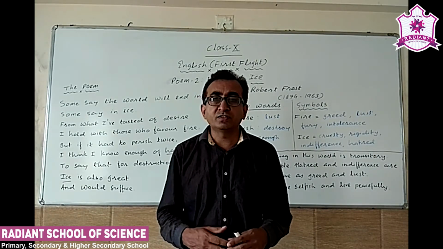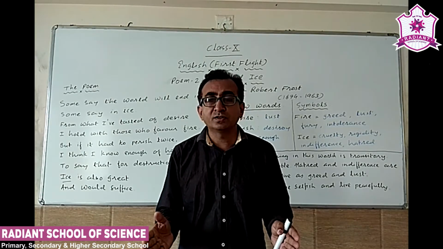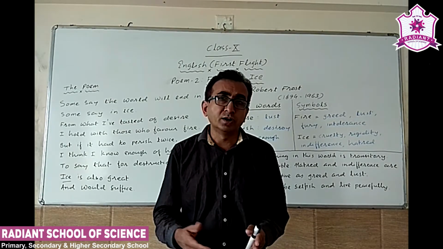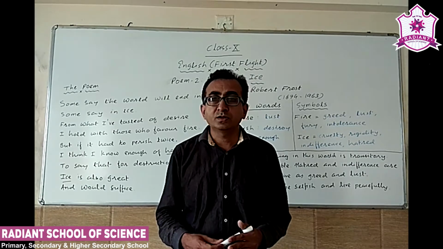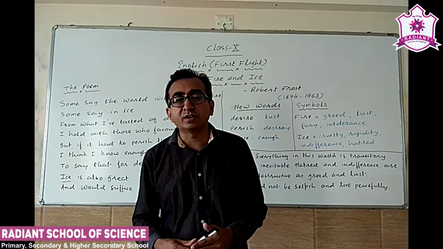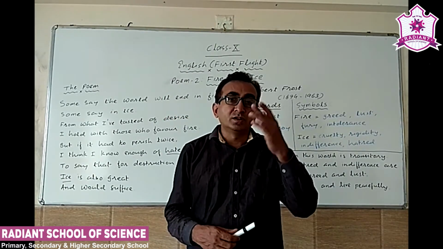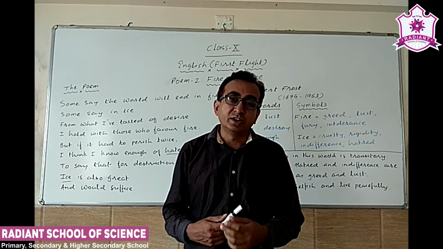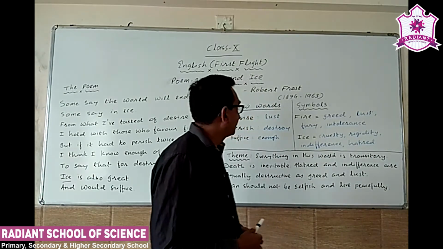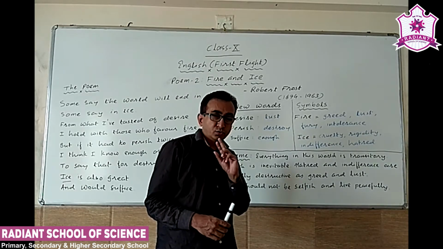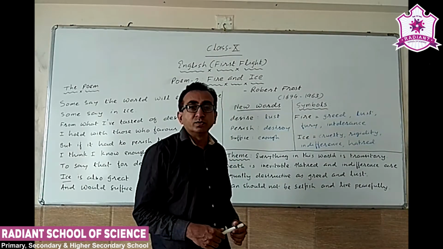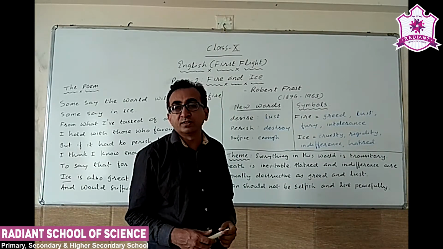It merely represents the two different opinions about how the world would come to an end. Now, in order to understand the theme of this poem, we first need to understand the two major symbols used in it.